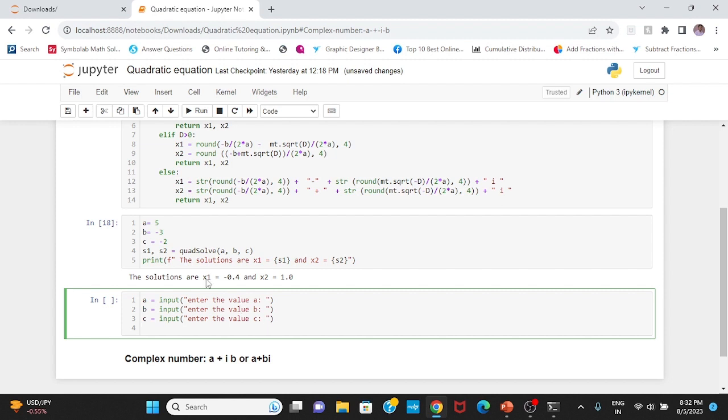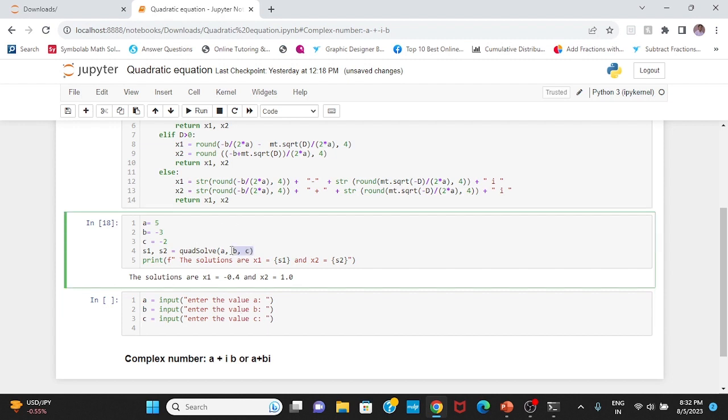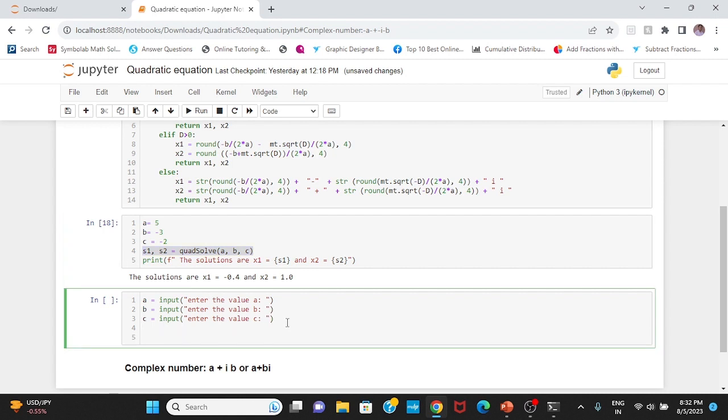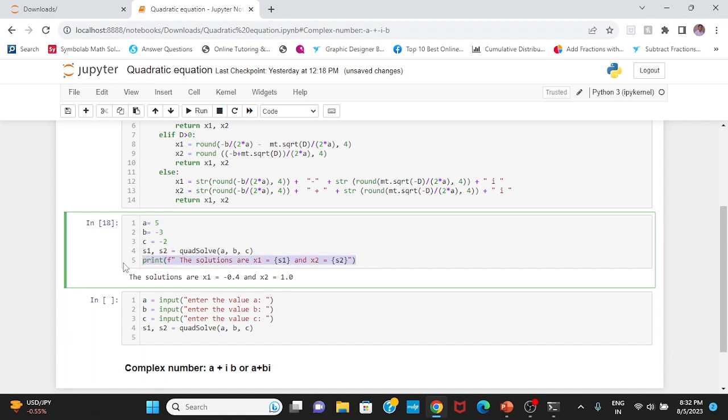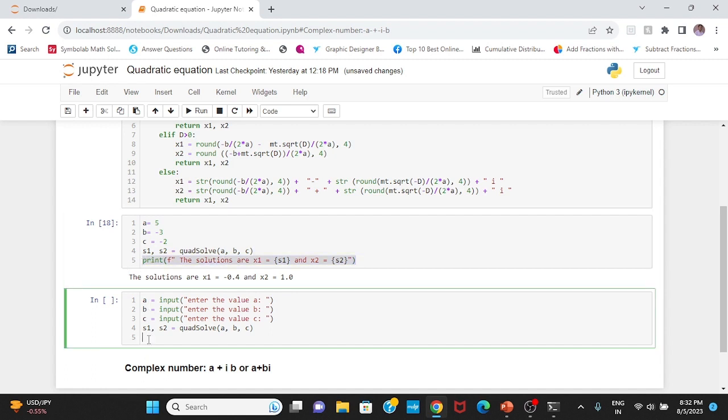Okay, now this program will take the values from the user. Okay, I can write these solutions now here, solutions, and then I will use this line to print the solution here.